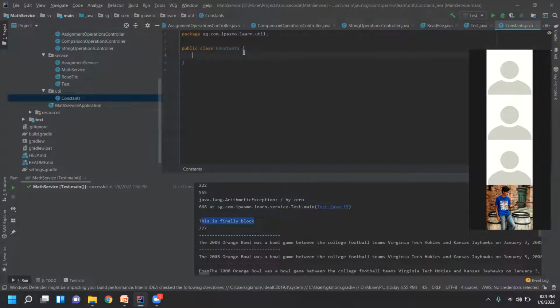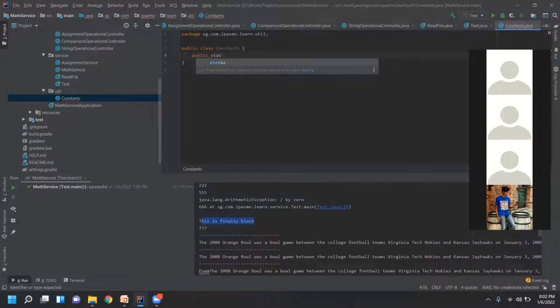So how do we declare the constants? Using public. Public is so that outside the package also I have access. That's why I declare it as public. I want to refer to it using the class name, so I'll make it public static final. Or you can use public final static also. Anything you can use.